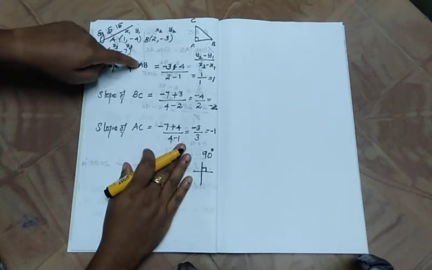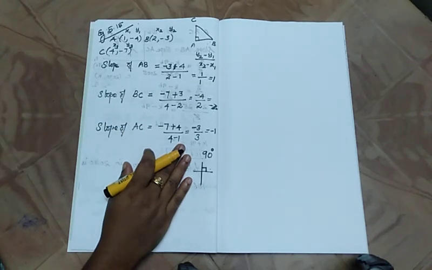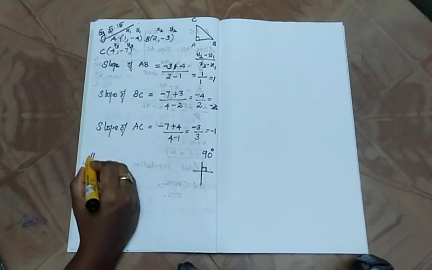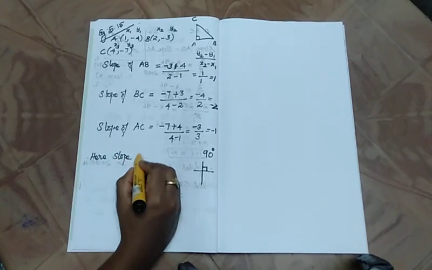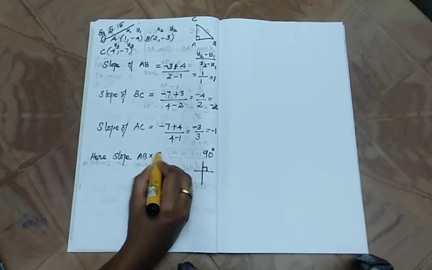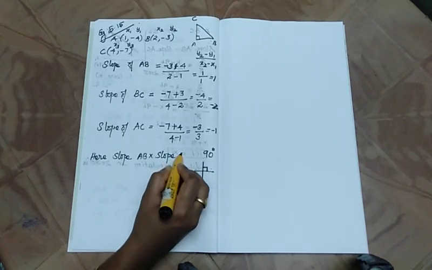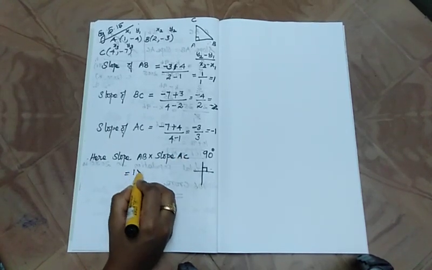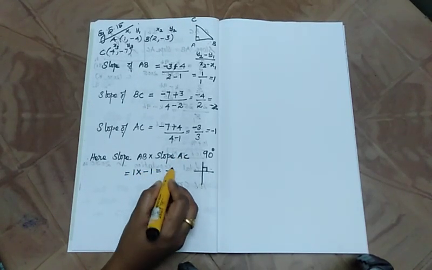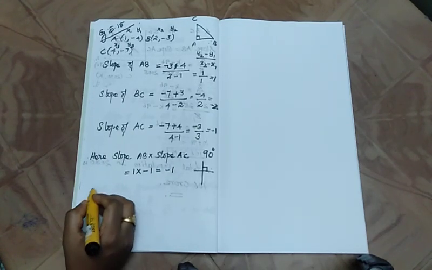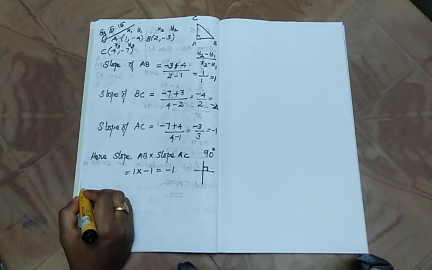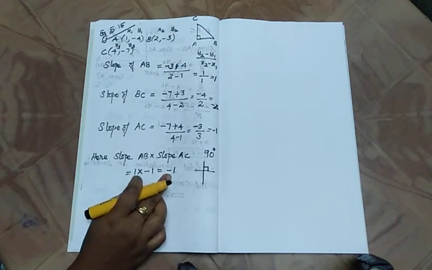Yeah, slope AB into slope AC is equal to 1 into minus 1, which is equal to minus 1. We know that slopes are perpendicular when the product is minus 1.